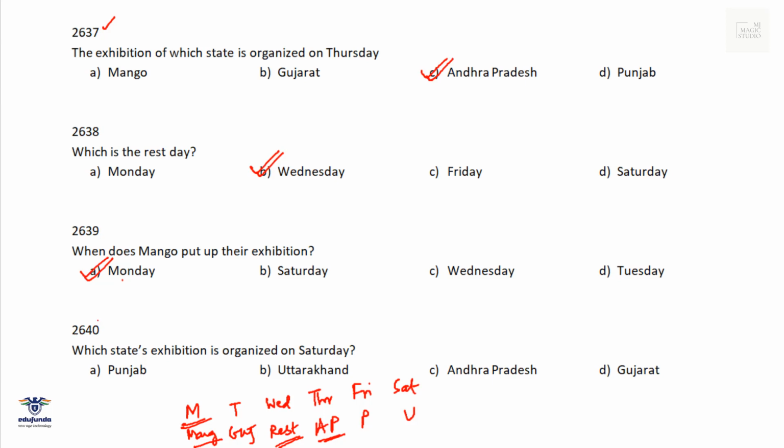And then the fifth question of this lot was, which state's exhibition is organized on Saturday? Saturday is Uttarakhand. Option B fits in. So good 5 questions in one small caselet. Do it correctly. All 5 questions can be answered in 5 minutes or even less.